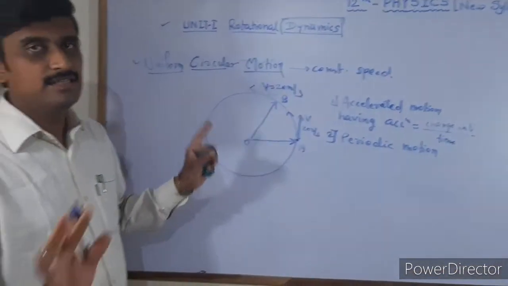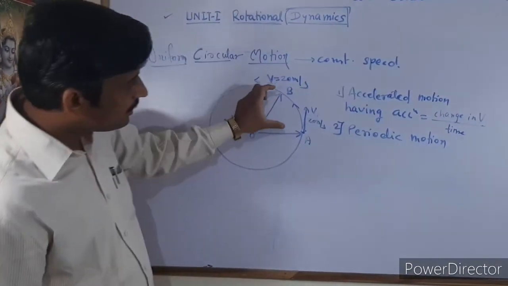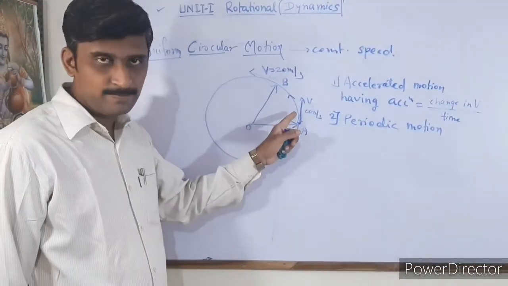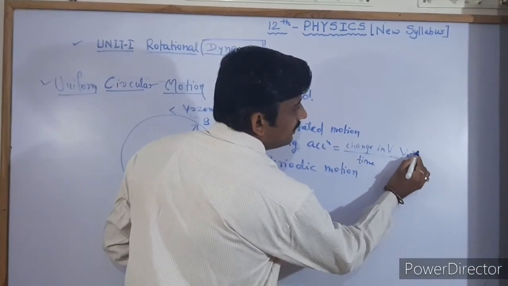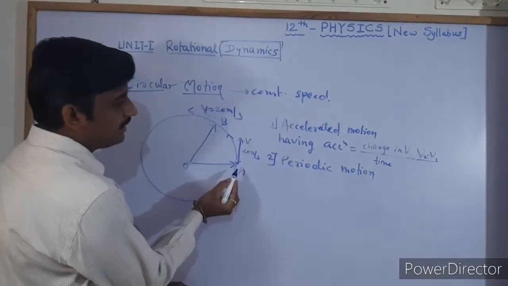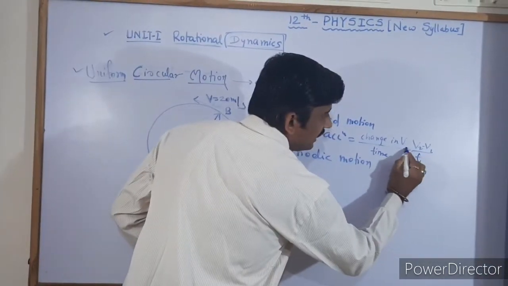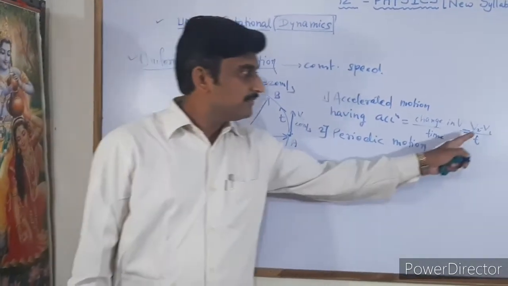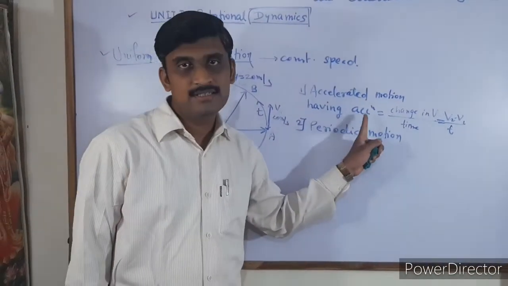Here the velocity changes in the particular time when the particle is performing arc AB during its motion. Therefore change in velocity is given by v2 minus v1. If the time required for the particle to pass from A to B is t, then the acceleration is v2 minus v1 upon t. And if velocity changes, therefore it has some acceleration.